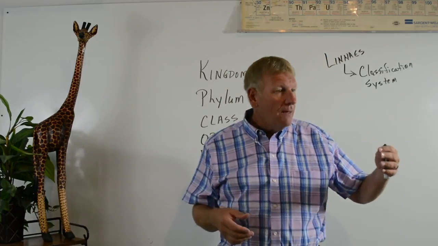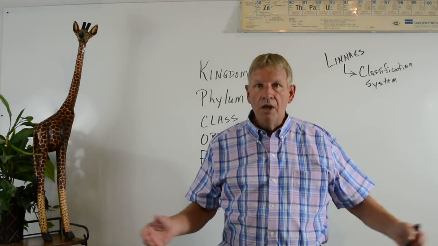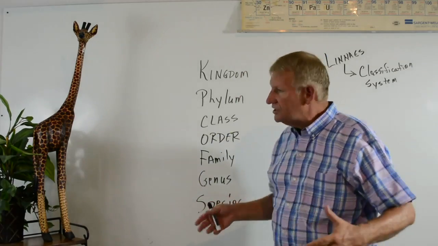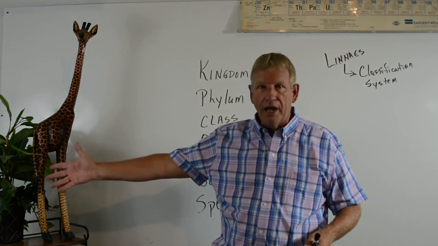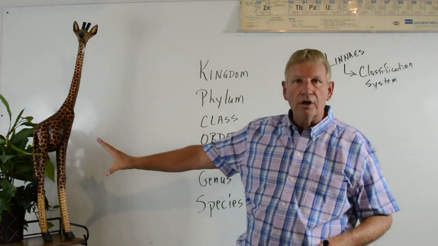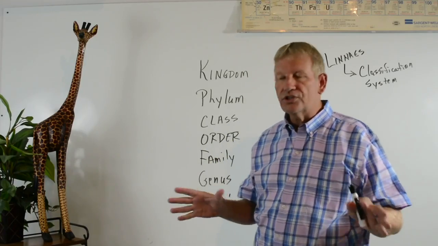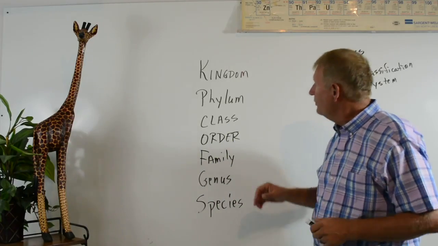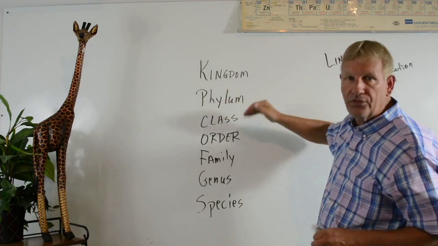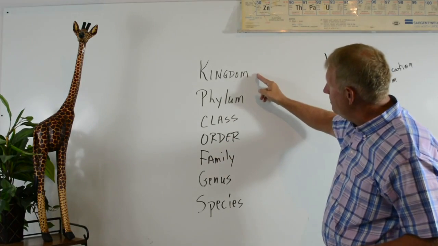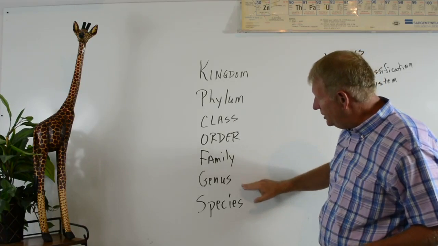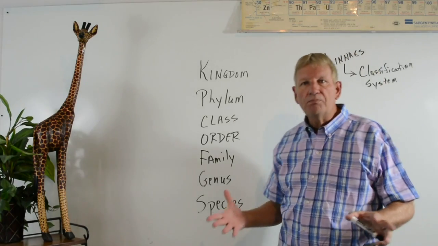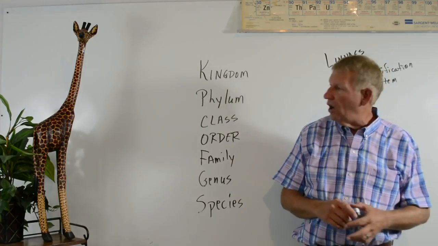We didn't want to just say things are either plant or animal, okay? So as we go, you're going to see this is why people get confused. I look over here, there's a giraffe, there's a plant. They're obviously different, okay? So he came up with the different steps of the classification system. The ones that Linnaeus came up with that we still use today are kingdom, phylum, class, order, family, genus, and species.